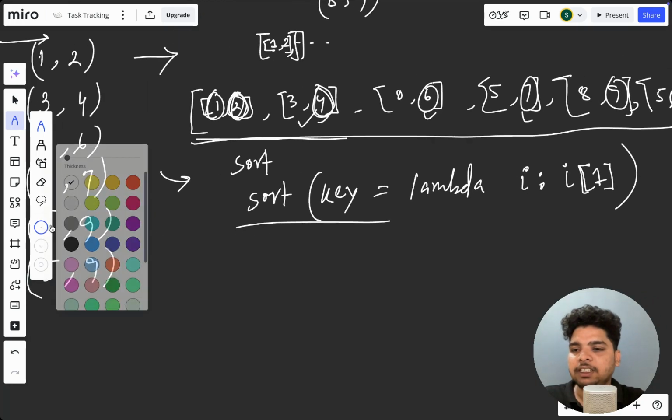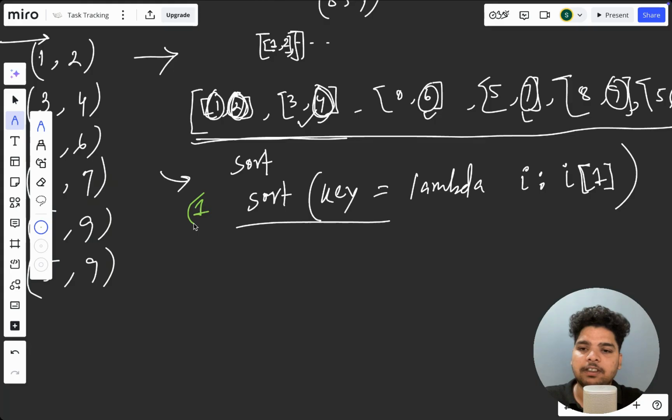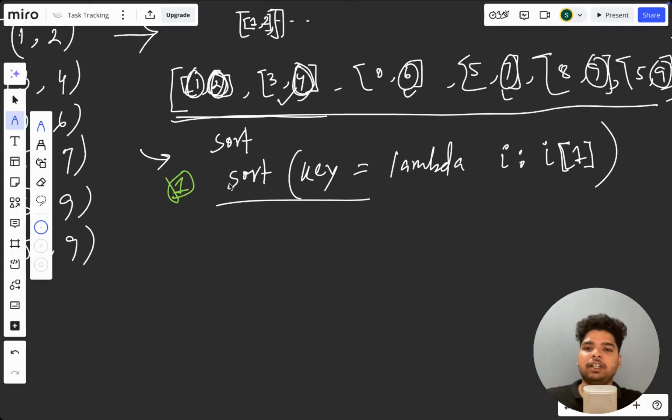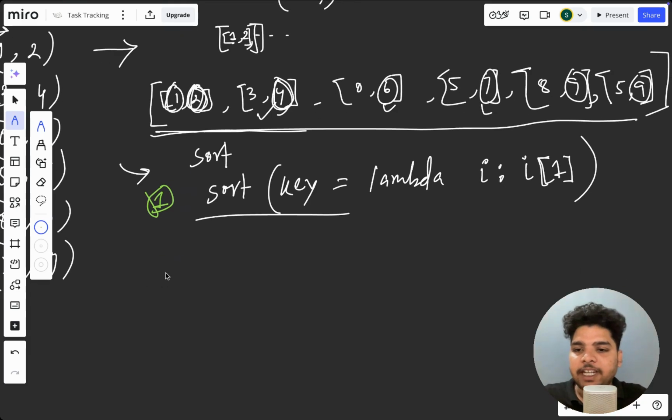Okay, step 1 is done. Then first we'll take a counter. We'll take a count variable and initialize it with 1. We'll assume that this meeting we have already attended, so this meeting is attended by default. Then we'll start from the next one.